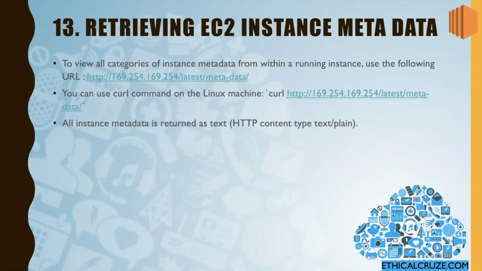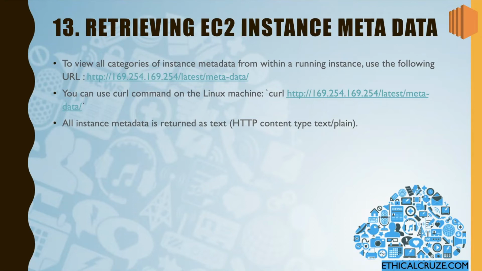Next is how we can retrieve this EC2 instance metadata. To view all the categories of instance metadata from a running instance, we have this particular URL. For any instance, you can use 169.254.169.254. This is a static IP address, and after that, you can just append latest, and then you can append metadata.